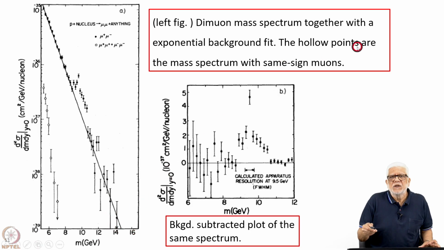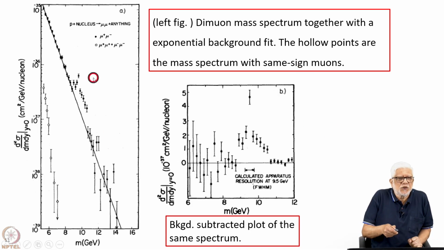So, what is shown is that there is a bump here, there is a peak here, and maybe there is evidence of a second peak riding on an exponentially falling background. There is also another set of points, the hollow points, and this is the mass spectrum that is generated with the same sign muons, that means mu plus or mu minus. And this does not show this kind of structures.